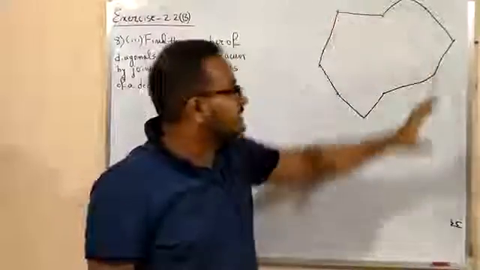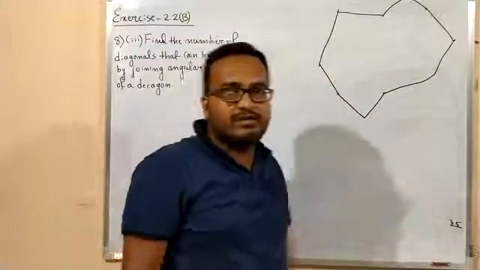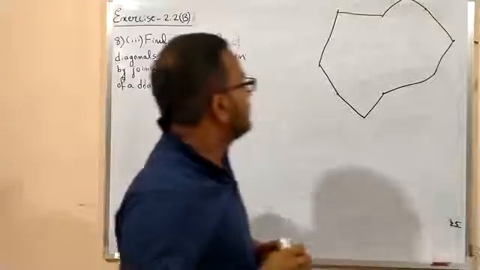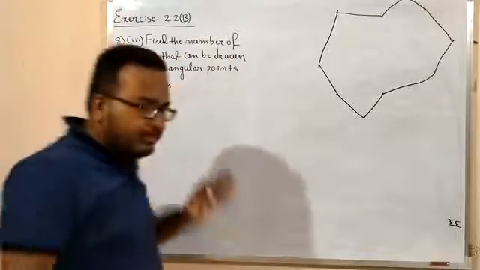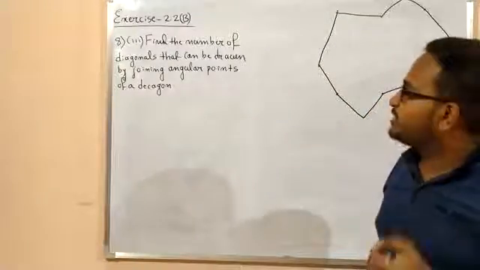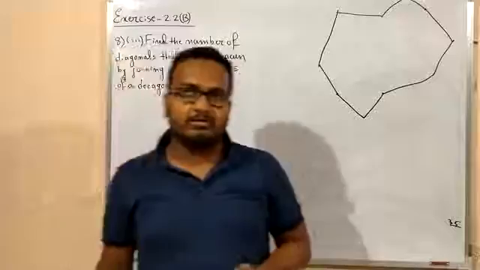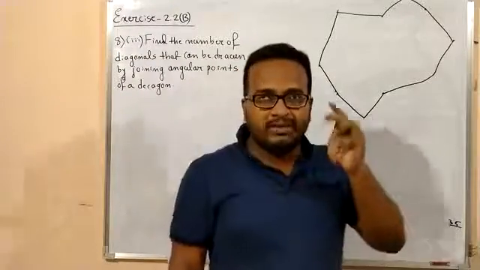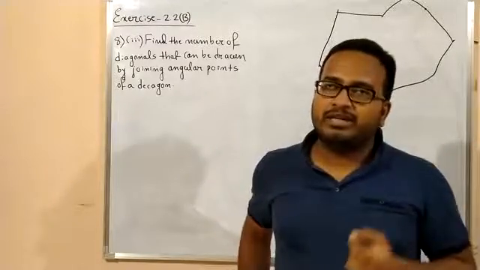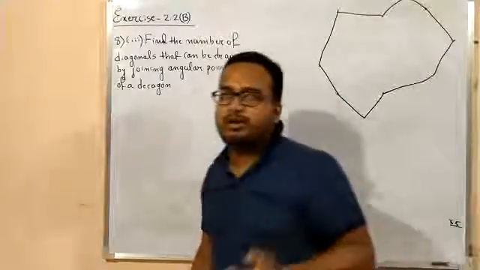Okay, my drawing is not that good, but this type of shapes are known as a decagon. That means it's a closed figure by joining 10 points. Okay, so your question is how many diagonals you can form by joining the angular points of this decagon. So first of all, you should know how many points are required to draw a diagonal. This is a very important one. So we know we need 2 points, because a diagonal is nothing but a straight line. So to form a diagonal, we need 2 points, right? We have already seen that in a decagon there are 10 points.